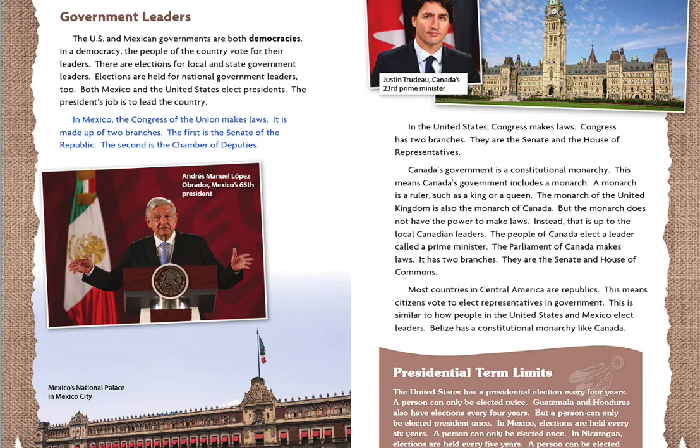In Mexico, the Congress of the Union makes laws. It is made up of two branches. The first is the Senate of the Republic. The second is the Chamber of Deputies. Andrés Manuel López Obrador, Mexico's 65th president. Mexico's National Palace in Mexico City.